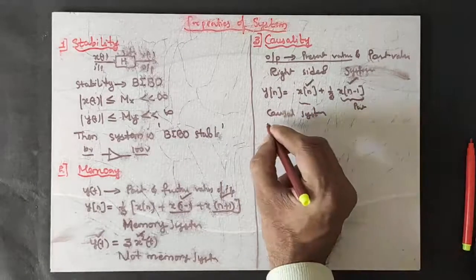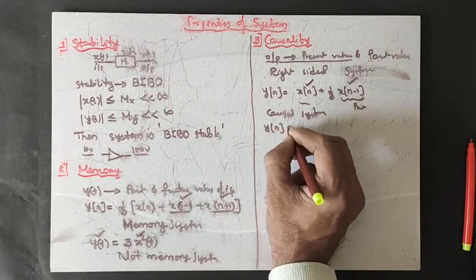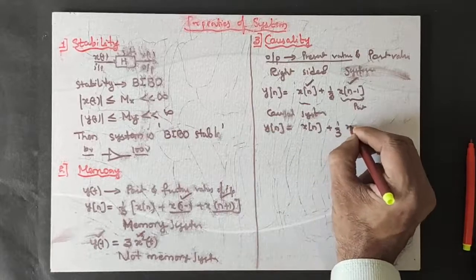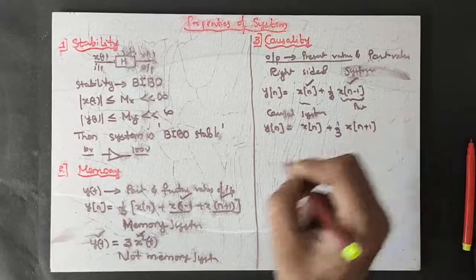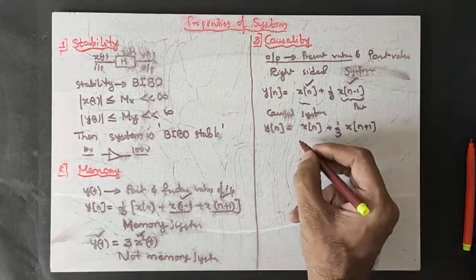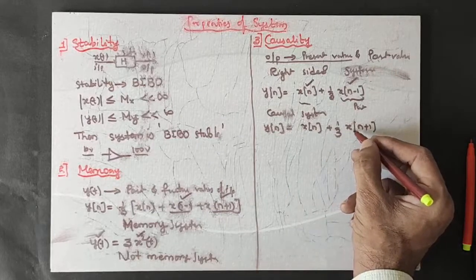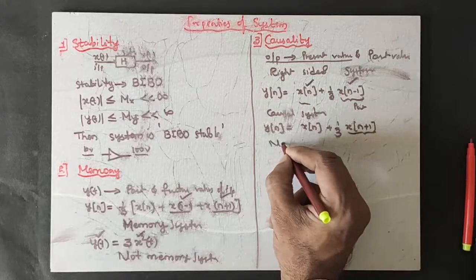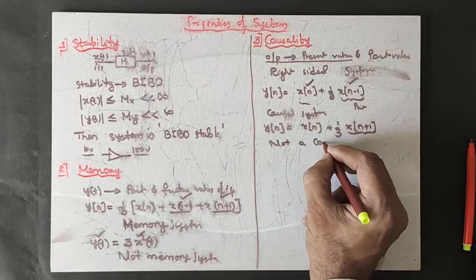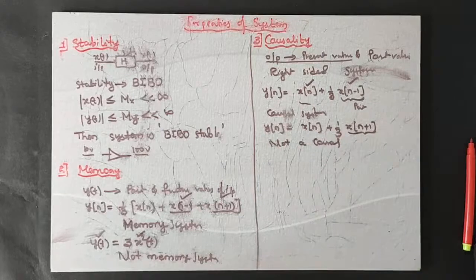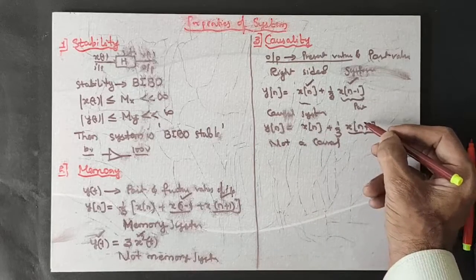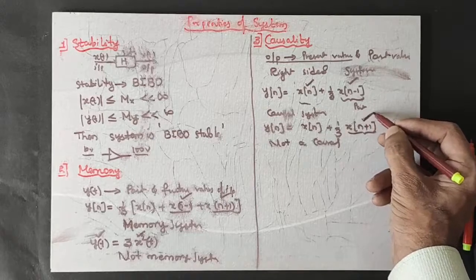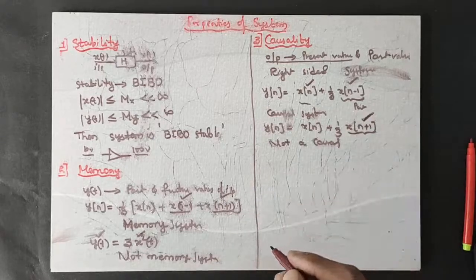Another example I will explain. y of n is equal to x of n plus 1 by 3 x of n plus 1. What about this? This is left-sided, isn't it? x of n plus 1 is present. This is not a causal system. Why? Because it depends upon the future values of the input. x of n plus 1 is there, a left-sided signal. Hence this is not a causal system.